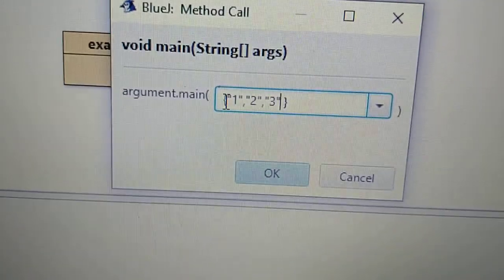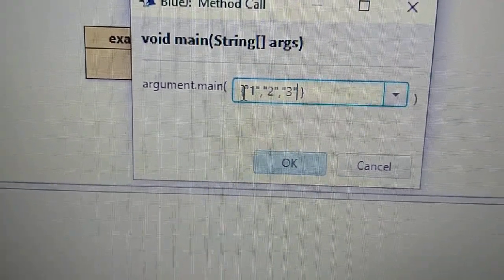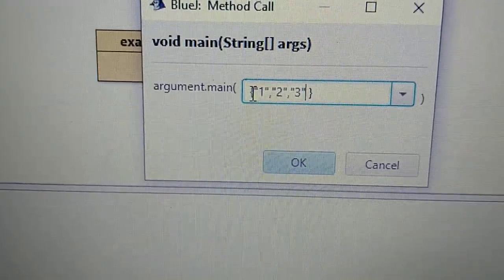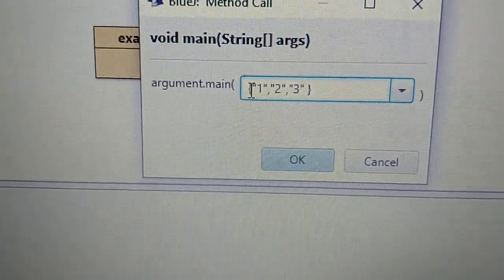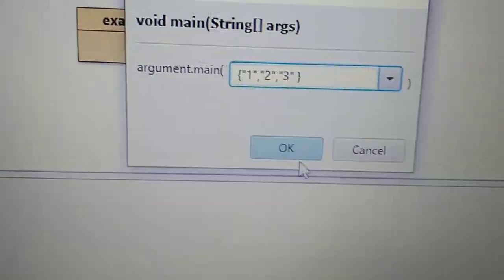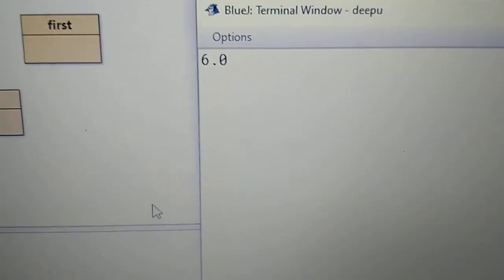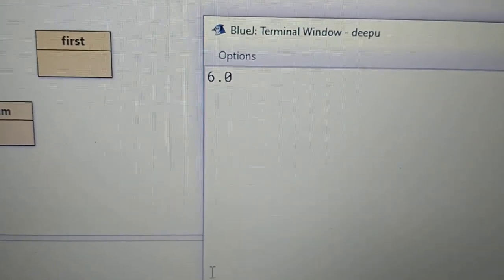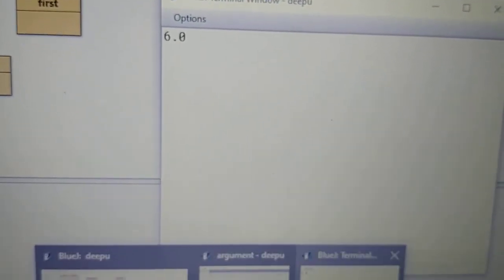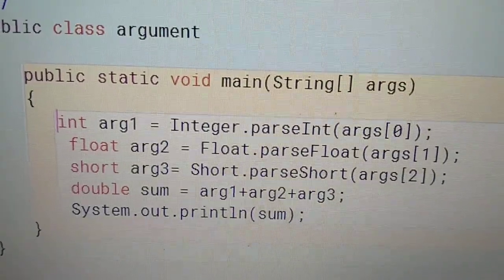You are thinking that this is a number. No, it's not a number because it is a string, because you have written it inside double quotes. So it is accepting the value as a string, and in our method what we have written is the conversion into the corresponding type. Now we will see the output. 6.0, because I have declared my sum as double. That is why it is showing 6.0.